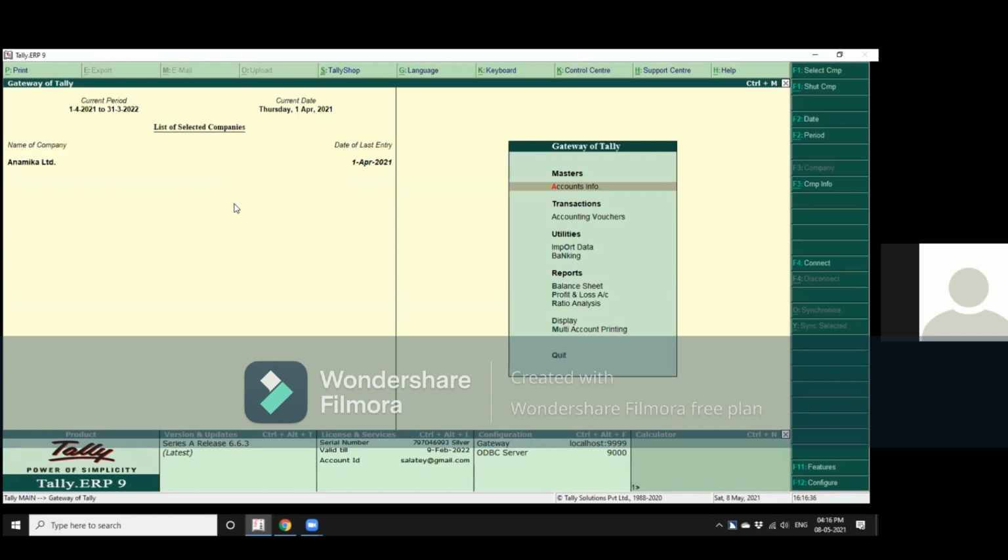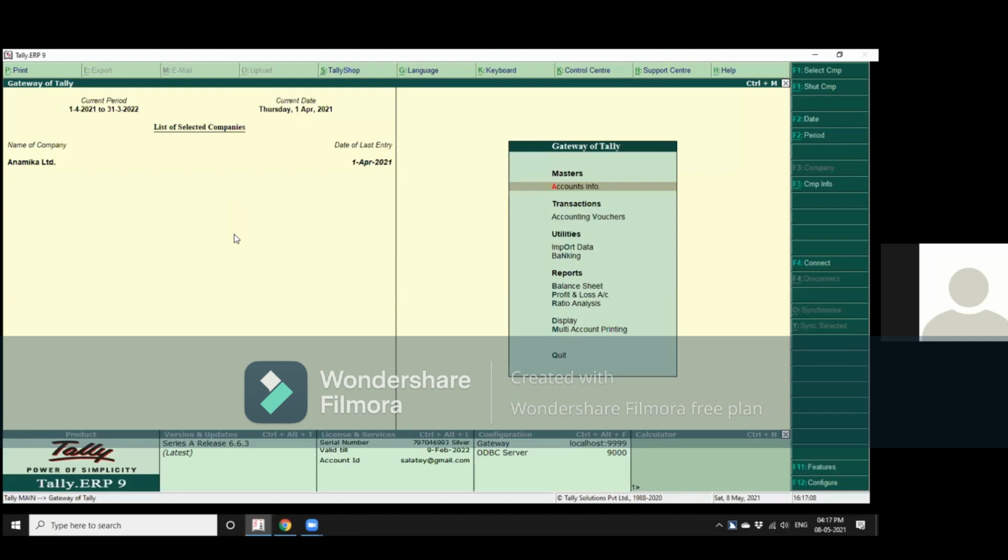After masters, the next heading was transactions, which also has one option, accounting vouchers. Similarly, if there were inventory, you would have inventory vouchers. And at the same time, as you will see, when we demonstrate the various vouchers, if you had inventory accounts, especially in sales or purchase, you could also enter the inventory details.